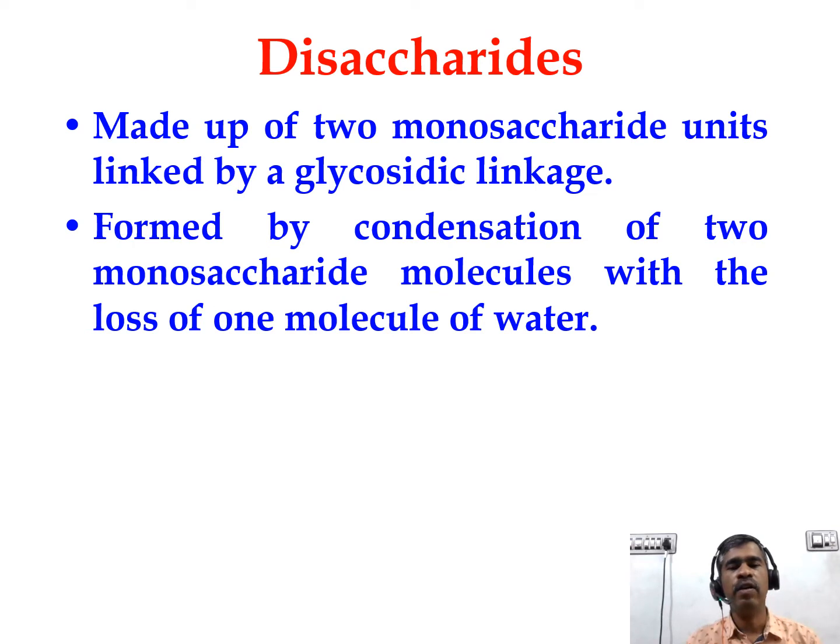These disaccharides are made up of two monosaccharide units. Two monosaccharide molecules are linked together by a glycosidic linkage. When two monosaccharides are linked, the process of condensation takes place and one molecule of water will be lost. So this is how a disaccharide molecule will be formed. So disaccharides are made up of two monosaccharide units which are linked by a glycosidic linkage.